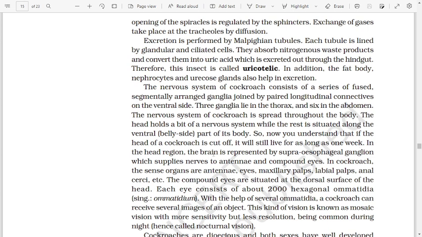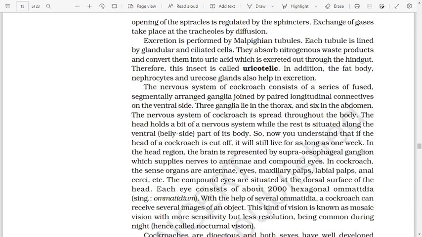In the head region, the brain is represented by the supraesophageal ganglion, which supplies nerves to antennae and compound eyes. In cockroach, the sense organs are antennae, eyes, maxillary palps, labial palps, anal cerci, etc. The compound eyes are situated at the dorsal surface of the head.